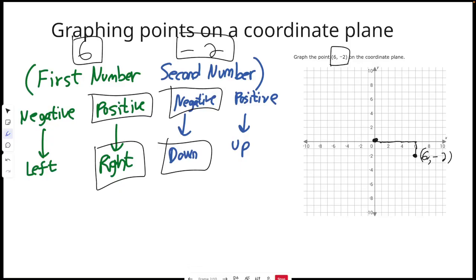Now, most of the time, you're not going to see these lines. Okay, you're just going to see the dot, right? 6, -2, and that's it. I drew the lines to sort of show the directions. All right, so the numbers just give you directions.